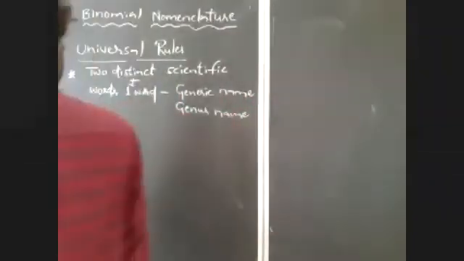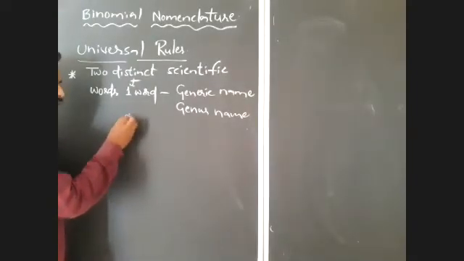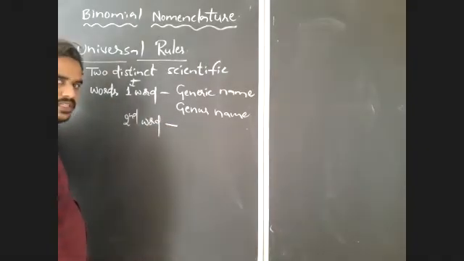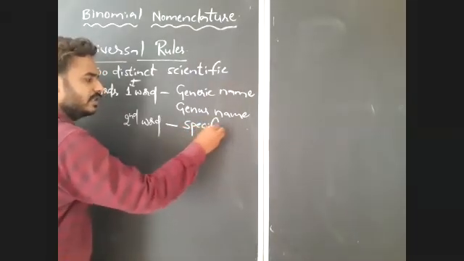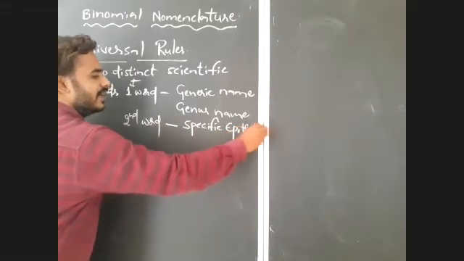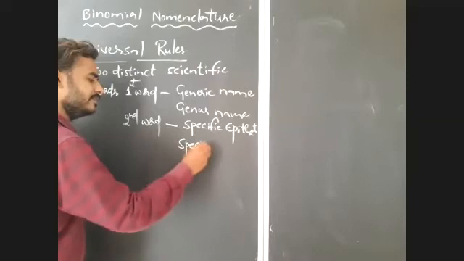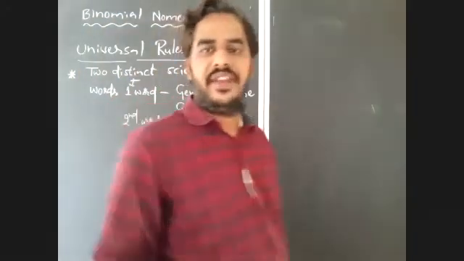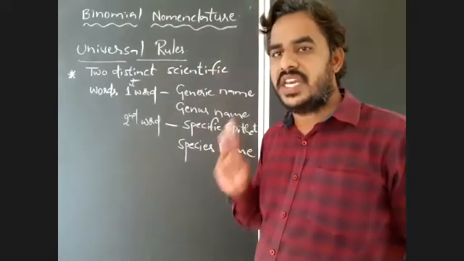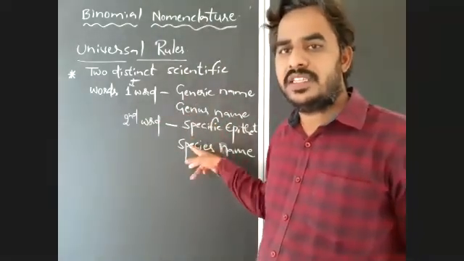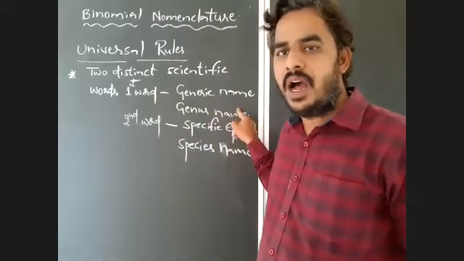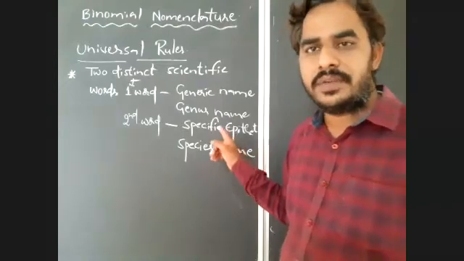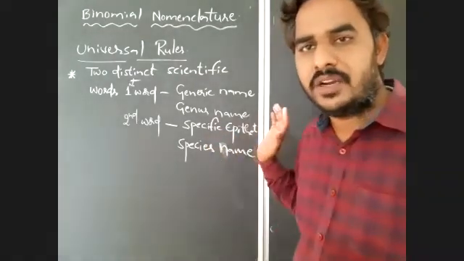The first word represents the generic name or genus name, and the second word represents the specific epithet, or commonly known as the species name. That you have to remember.